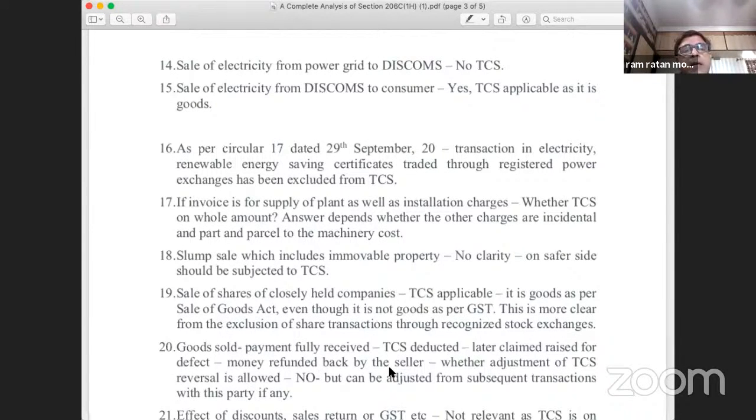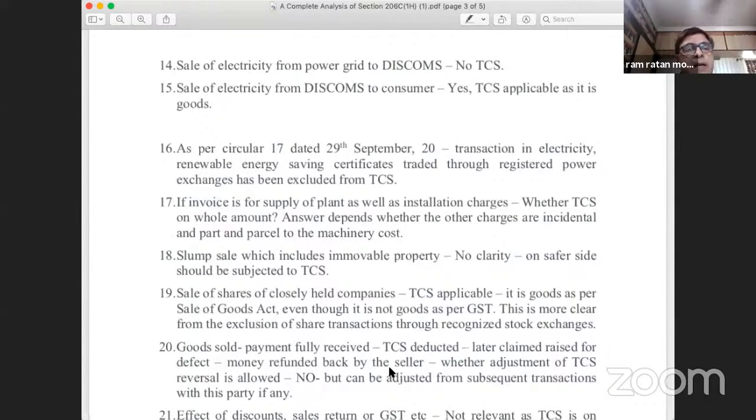Now, point number 16. As per circular 17, for the benefit of all viewers here, two guidelines have been issued. Two notifications or circulars have been issued by the department, CBDT, one on 29th of September and one on 30th of September. Both these guidelines and circulars make section 206C(1H) very clear. There were a lot of doubts earlier before these circulars were released. Now, after the release of the circular, all those doubts have been put to rest.